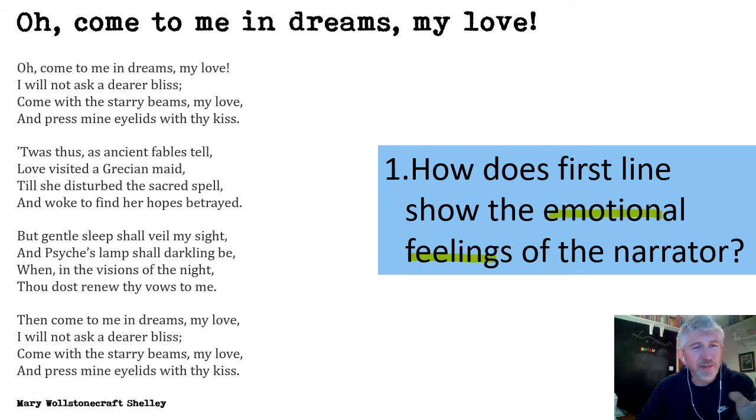You might say, because of "come to me," that command could be emotional, but it's actually this little word here, oh, and that exclamation point there. So I think those are the things you should look at in your answer to question 1. What does that word oh suggest about her emotional feelings? And what does the exclamation point suggest about the emotional feelings of the narrator? So that's what I think you should think about in terms of your answer to question 1. So pause the video here and press play when you've written your answer.